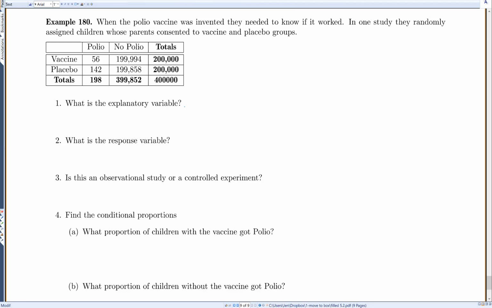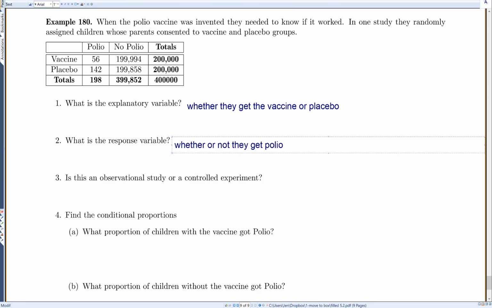So in this case, what would be the explanatory variable? The explanatory variable is whether they get the vaccine or placebo. What is the response variable? The response variable is whether or not they get polio. Is this an observational study or a controlled experiment?